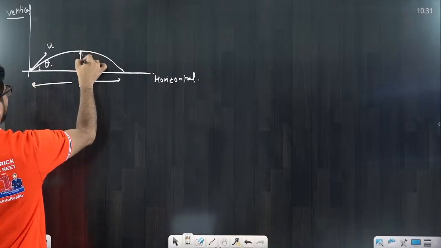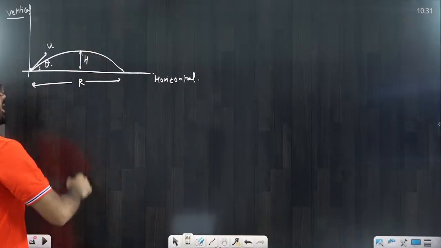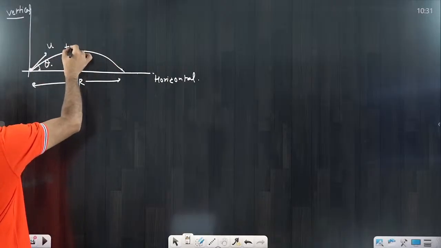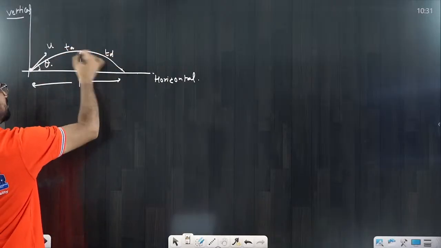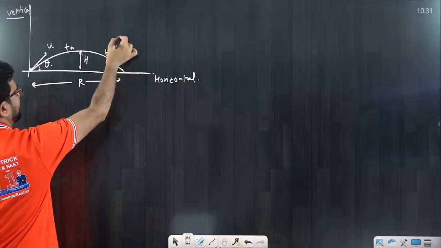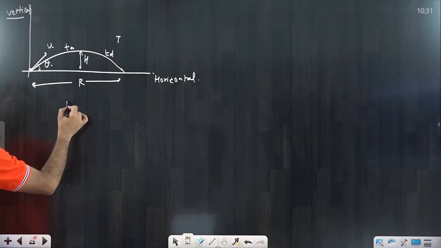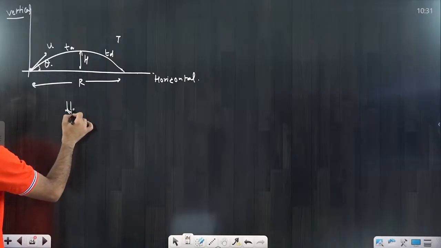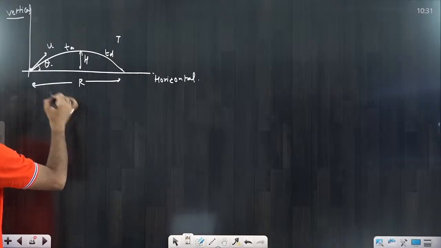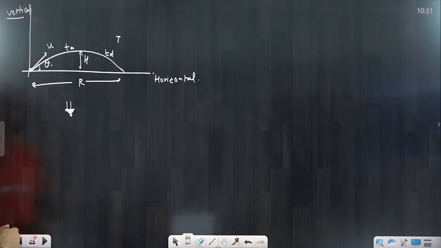This is the maximum height, I call it h. Okay, and the total time of this, we call this time of ascent, this is time of descent. Total time we'll call time of flight. So we have to calculate that thing. If I'm saying this motion, projectile motion, it is equivalent to actually what, beta? Two motions. One is horizontal and one is vertical. One is horizontal motion, one is vertical motion.